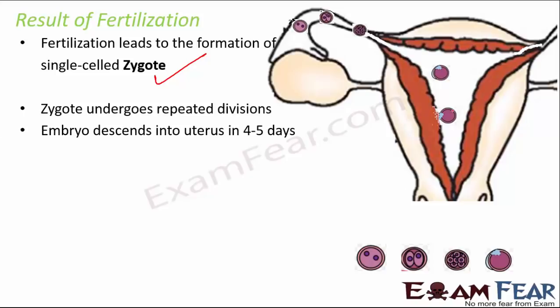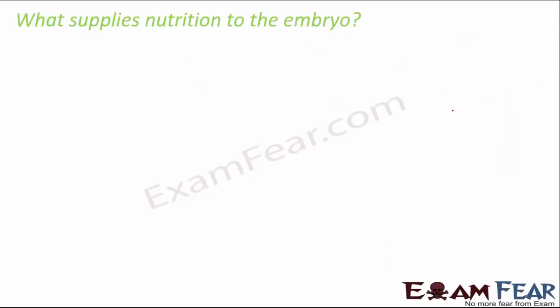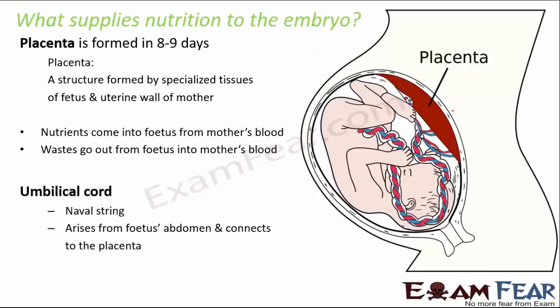Now you should also know how the embryo receives nutrition. There the placenta plays a critical role. It is like a link between the mother and the fetus. Through the placenta, the nutrients from all the food that the mother eats go to the fetus. Similarly, water goes to the fetus, and the waste products from the fetus are also excreted out. So the placenta acts like that structure between the mother and the fetus.